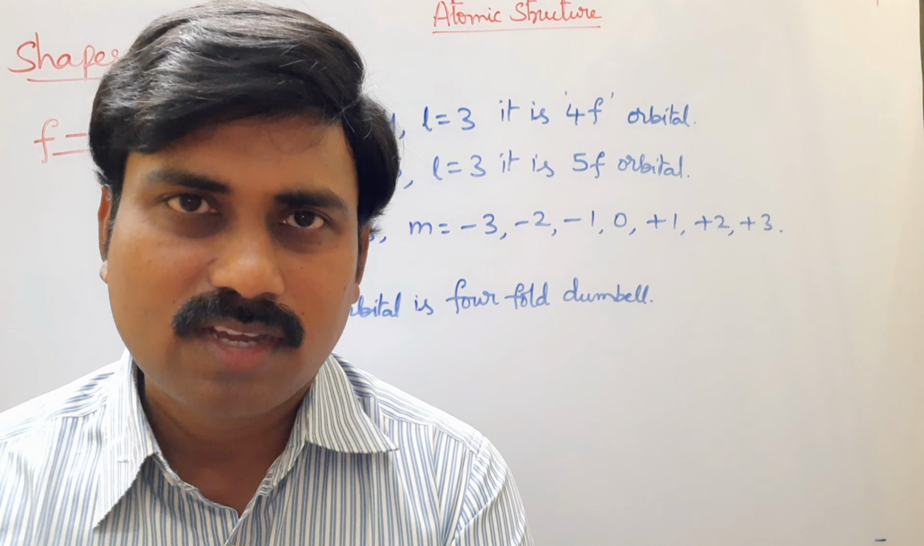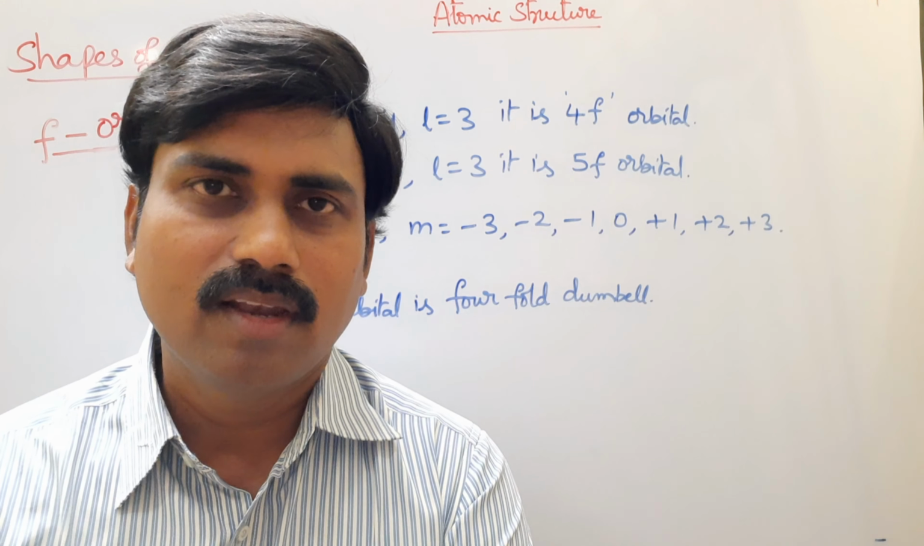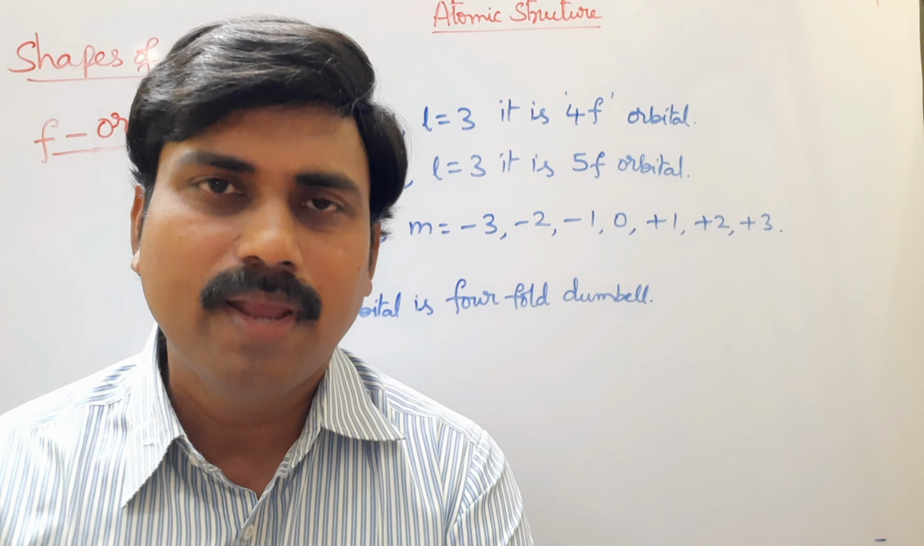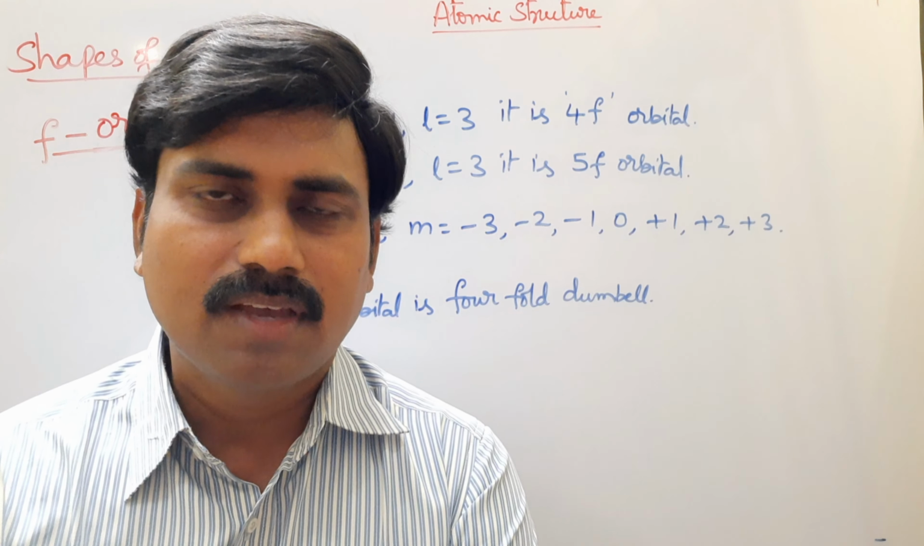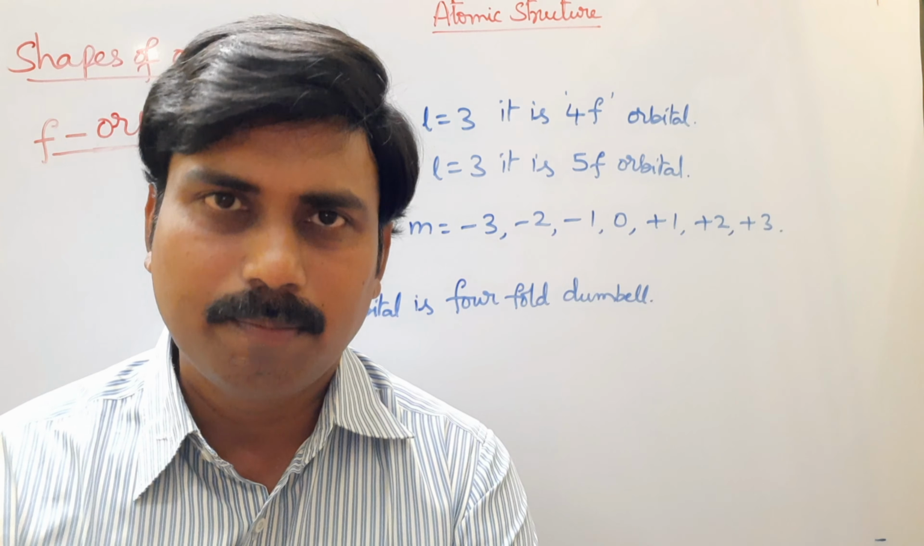So finally, the shape of s orbital is spherical, the shape of p orbital is dumbbell, the shape of d orbital is double dumbbell, and the shape of f orbital is four-fold dumbbell.